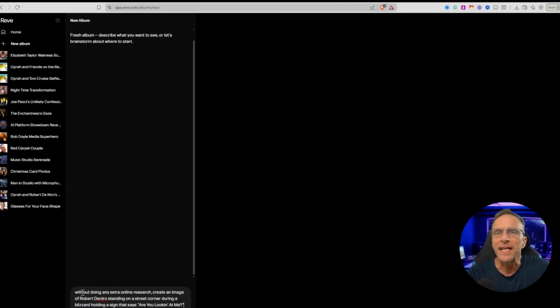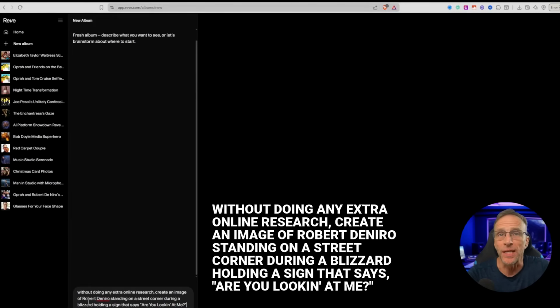When I first started using this in the preview app, it didn't go out and find images. They just had a lot of these people built into the models. Like at the beginning when I did Tom Cruise and Oprah, it didn't go searching for images of them. It was already there. So I'm going to blatantly tell it not to do any online research. And I'll start a new album and I'll say, without doing any extra online research, create an image of Robert De Niro standing on a street corner during a blizzard holding a sign that says, "Are you looking at me?"